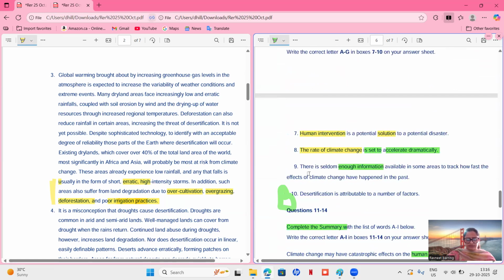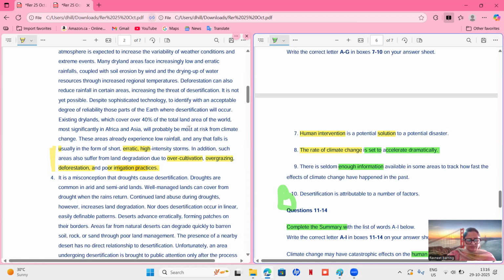Just left with these three. All right. We are already done with paragraph third. So before moving to paragraph fourth, we'll see if we are able to find any one of these. Human intervention, yes, they are talking about human calamities. But they say human intervention is a potential solution to a potential disaster. They're talking about disaster, but they're not talking anything about a solution, that if humans will intervene, then there is a solution. So not the correct answer.